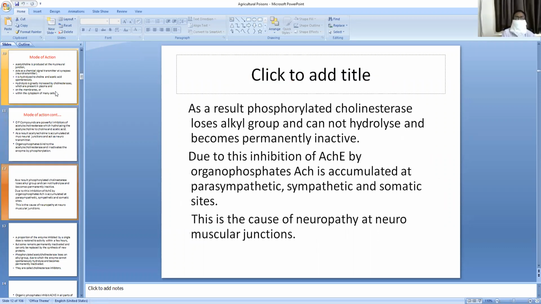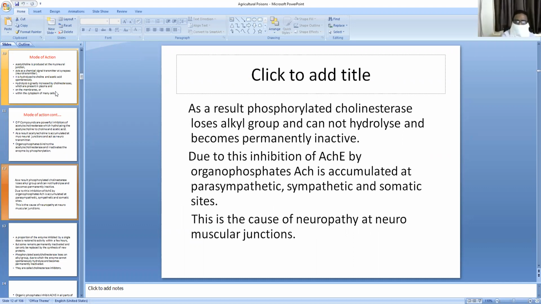The phosphorylated cholinesterase loses its alkyl group and becomes permanently inactive. Due to this inhibition, acetylcholine accumulates at the parasympathetic, sympathetic and somatic sites.